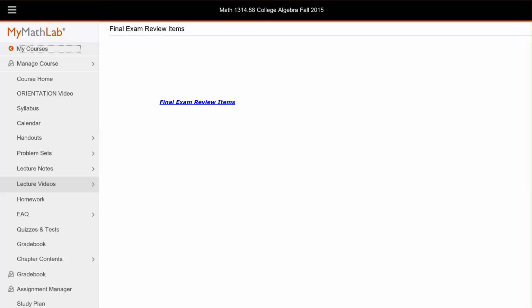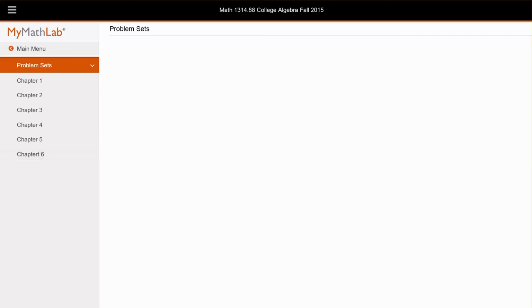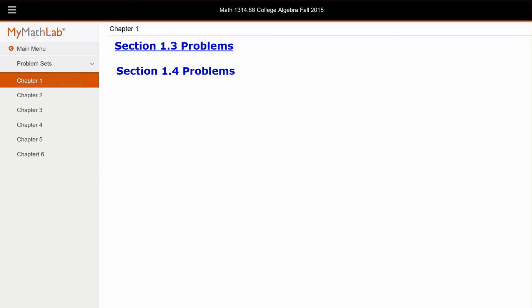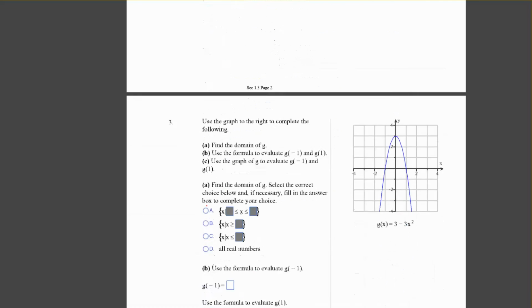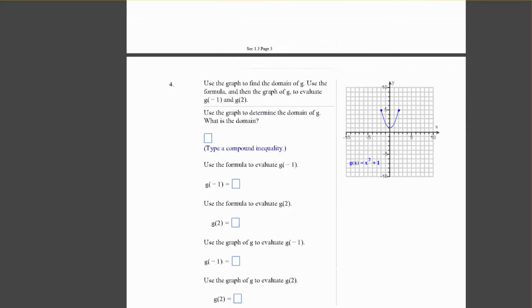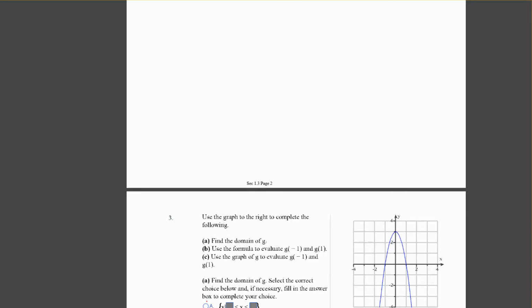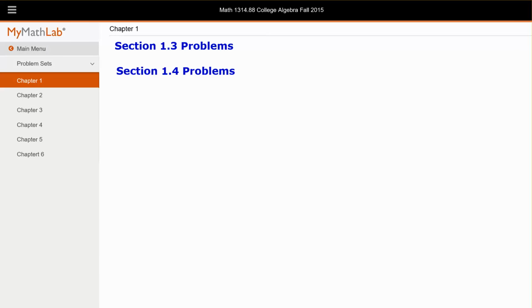All right, the next three buttons are crucial as how the course is set up. If you've used MathLab before, if you've had me before, you would know how this is set up, but if not, let's go through. I would say problem sets are like having a book, and if I said open to section 1.3, these are the problems we're going to go over, and you would go here and you're given a set of problems, and they're blank problems. All right, so that's like having the book that I've told you what I want you to do.